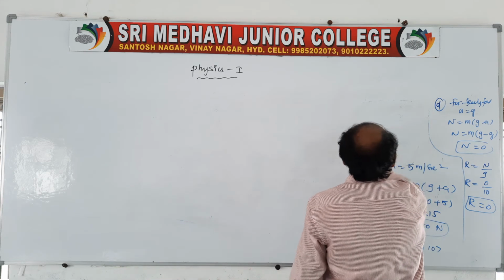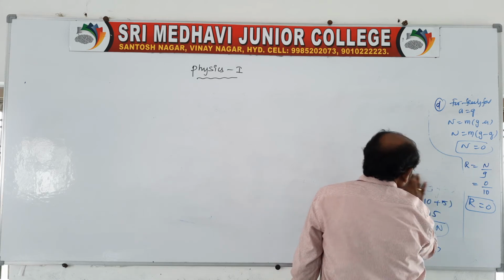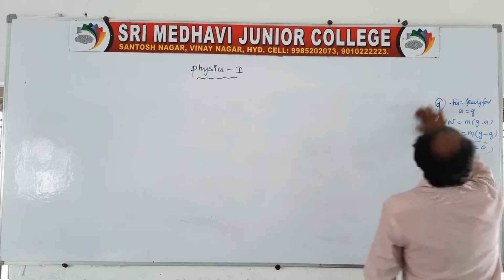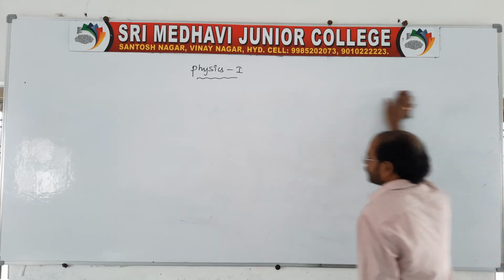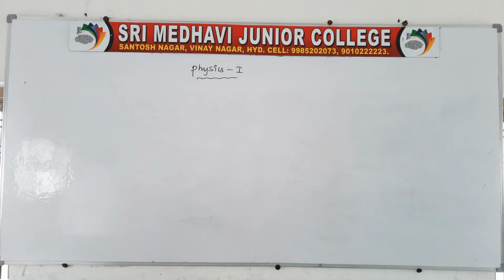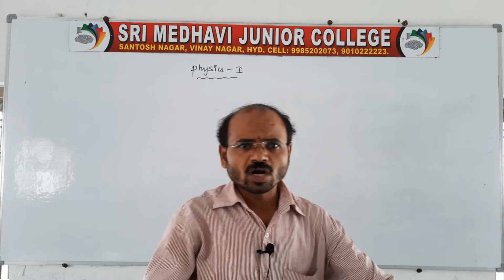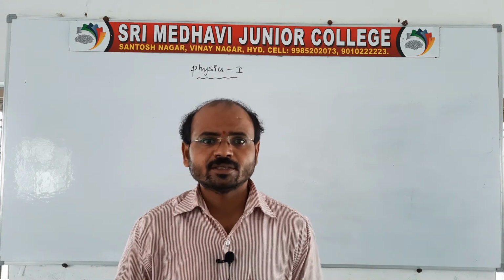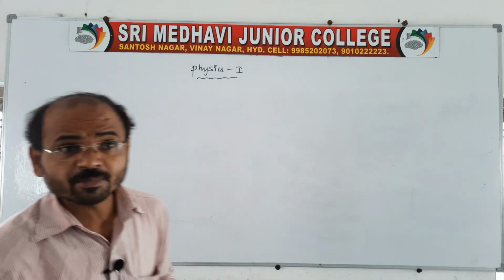In this there are two types of frame of reference: one is the inertial frame of reference and the other is the non-inertial frame of reference. Any coordinate system which is used to locate the position and motion of a body, we can call the frame of reference.